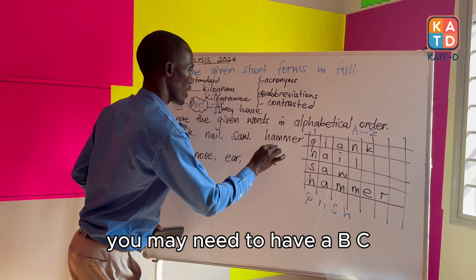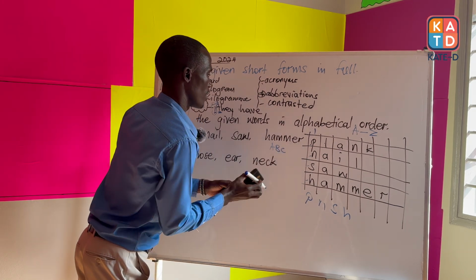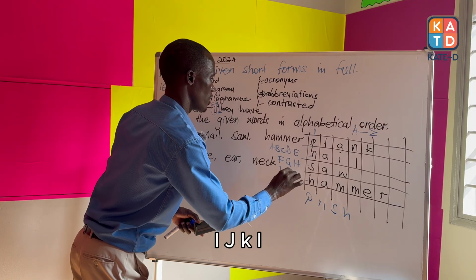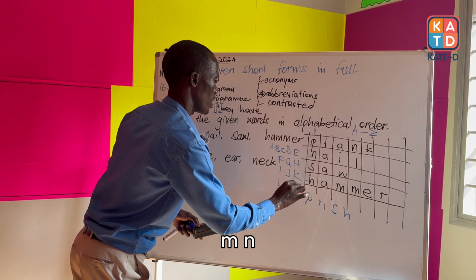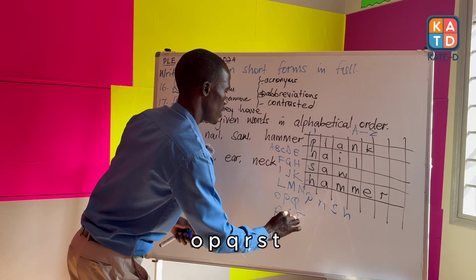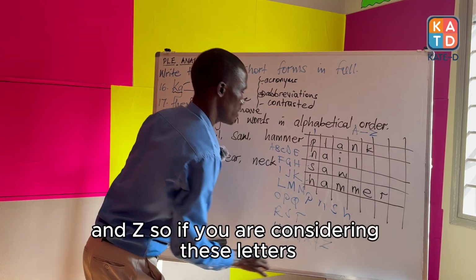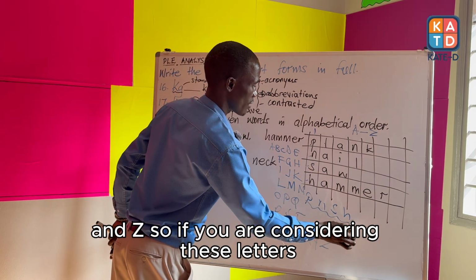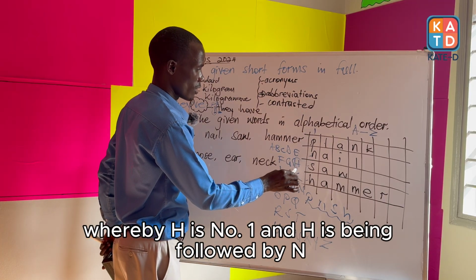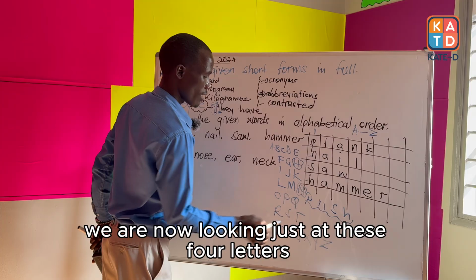You may need to have A, B, C, D, E, F, G, H, I, J, K, L, M, N, O, P, Q, R, S, T, U, V, W, X, Y, and Z. So, if you are considering these letters, you have to now look at your letters of the alphabet, whereby H is number 1, and H is being followed by N. We are now looking just at these 4 letters.